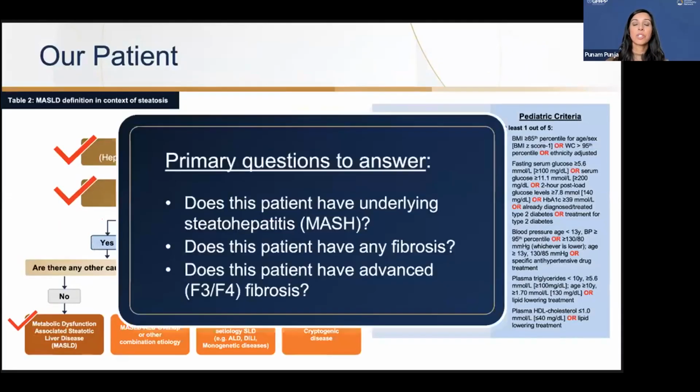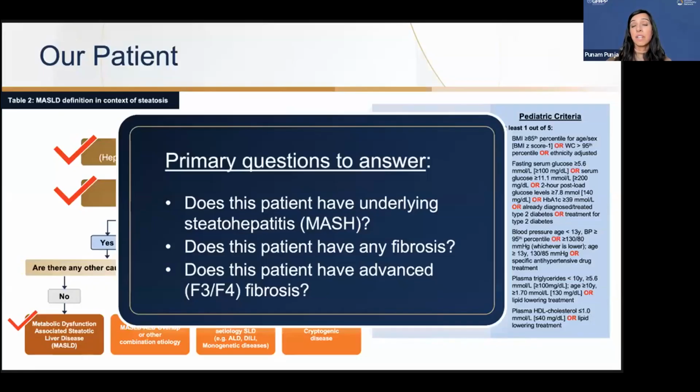So some of the questions that we need to answer is, does this patient have underlying MASH? We can't answer it based on the lab work and the ultrasound that we have. Having abnormal liver enzymes doesn't make a patient have MASH. So the gold standard is still liver biopsy looking for ballooning, inflammation, and fibrosis.